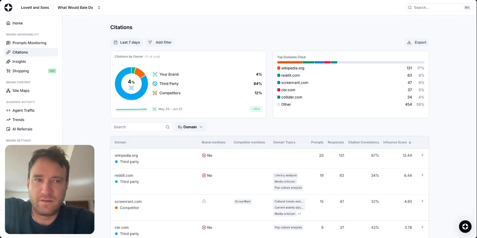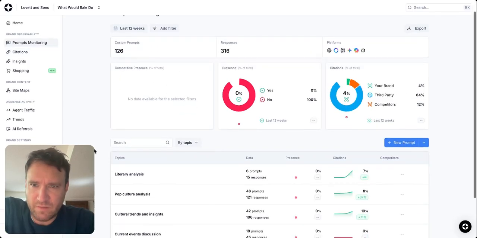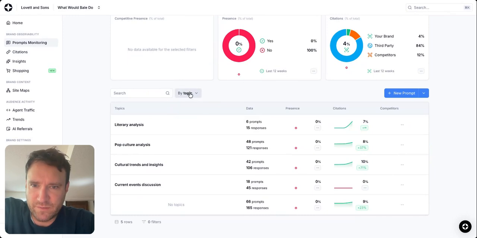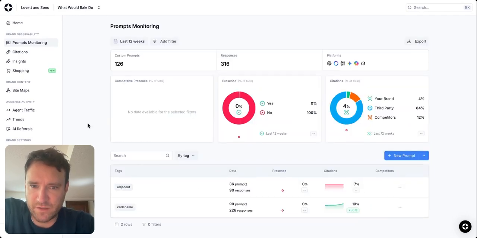And this is about what I expected. It's actually a little bit better. Currently, the What Would Bale Do brand is sitting at 4% citations for the prompts that we're tracking. I've divided my prompts out into two categories, or two tags, I should say.